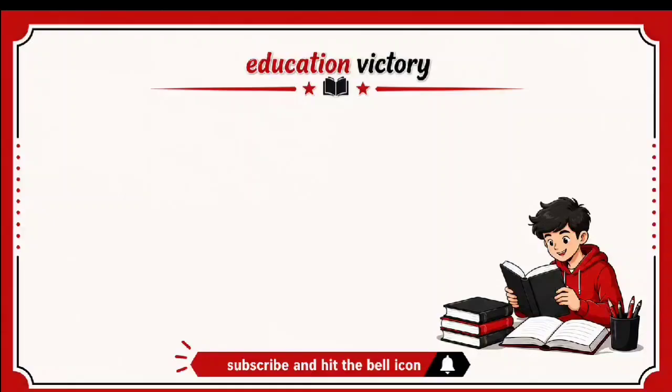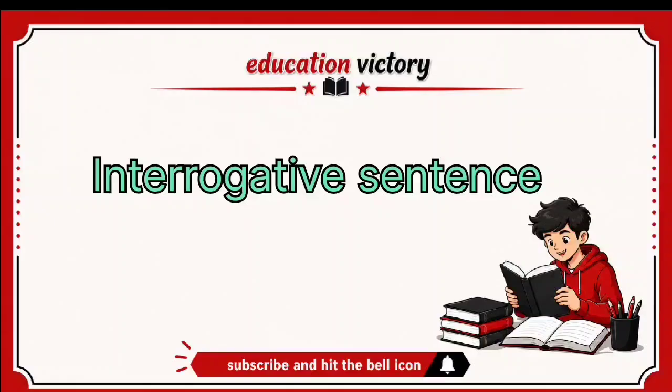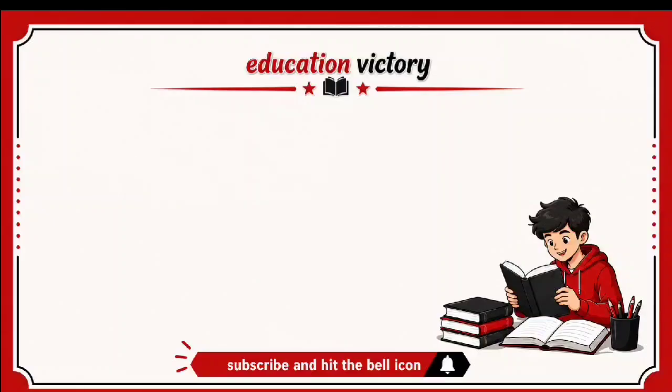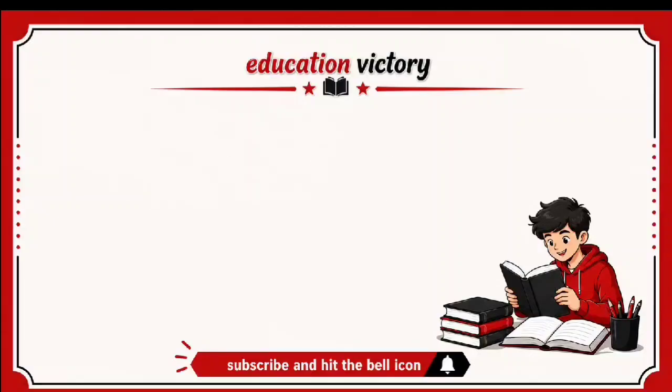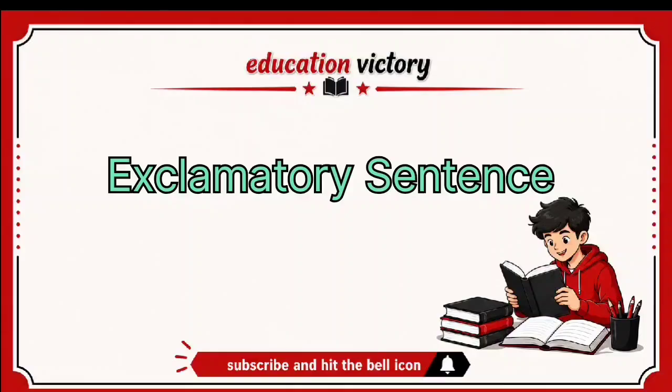Second, a sentence that asks a question is called an interrogative sentence. Third, a sentence that expresses a command or an entreaty is called an imperative sentence. Fourth, a sentence that expresses strong feeling is called an exclamatory sentence.